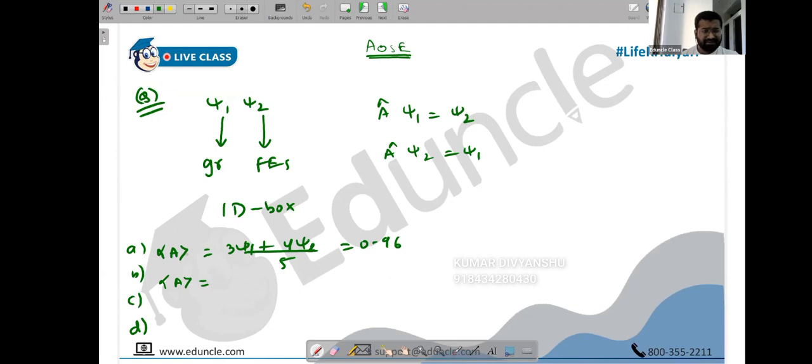No, I'm not getting it. Wait, this is for which one? For the ground state and for the first excited state? Then I'm not getting the question. Okay, I'll write it and send it. Where can I send it? In the chat box it will become big.